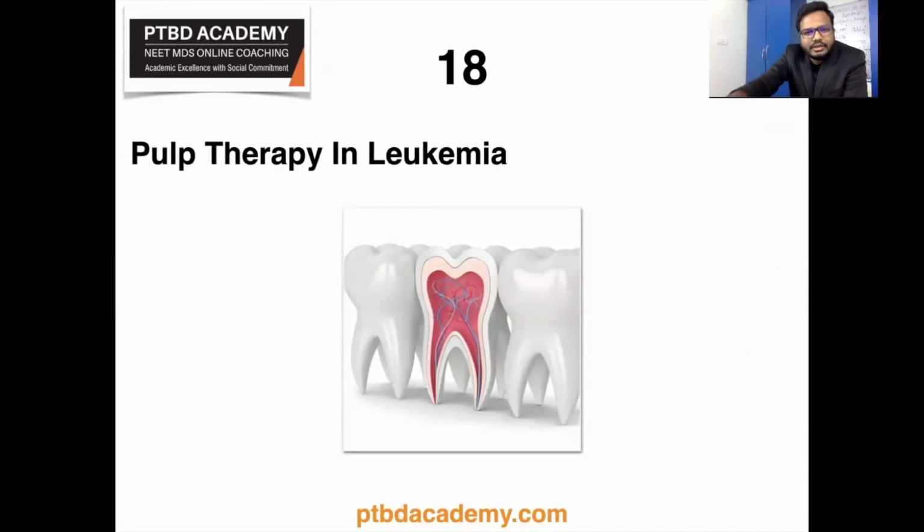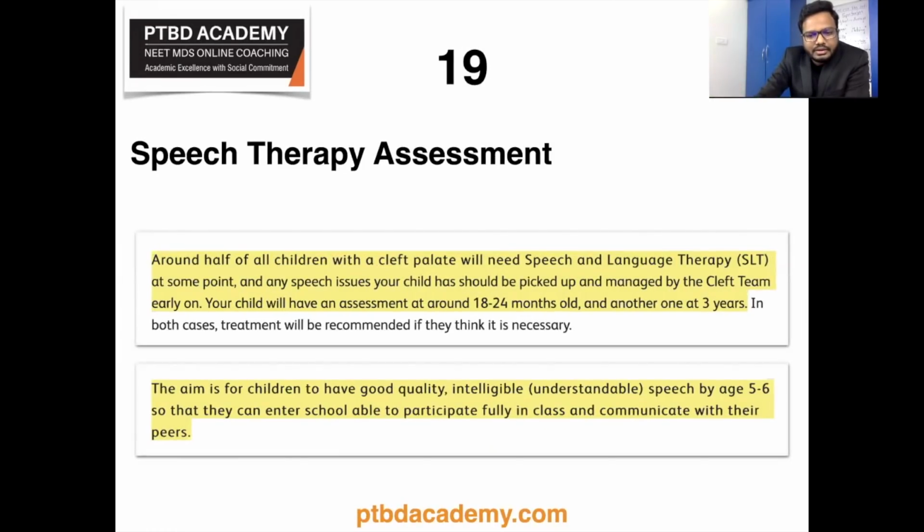Now let's move on to the next topic, speech therapy assessment in cleft lip and palate, at what age? So those are the keywords which I received. Children with clefts will have a care plan tailored to meet their individual needs. So we have a timetable. Birth to 6 weeks: feeding assistance, support for parents, hearing tests, and pediatric assessment.